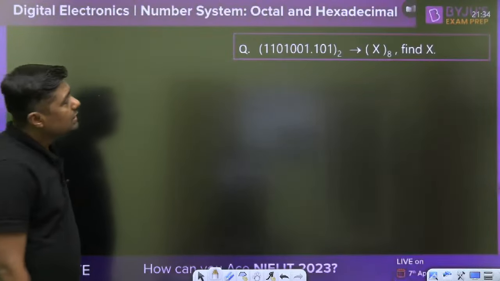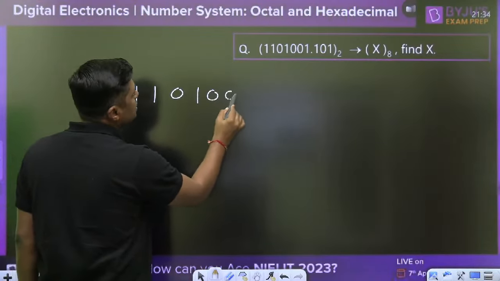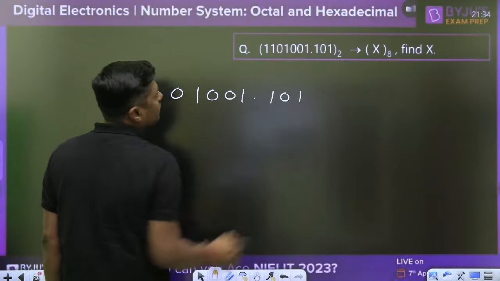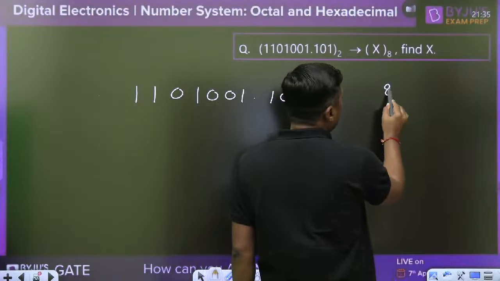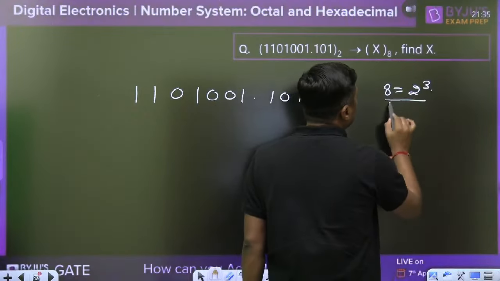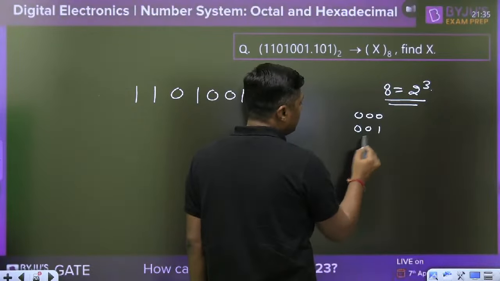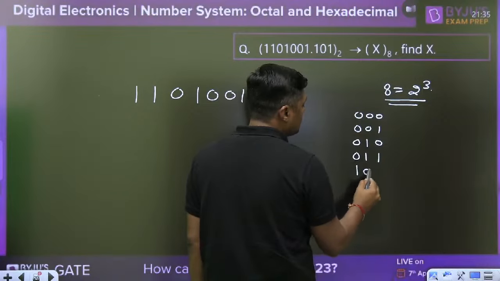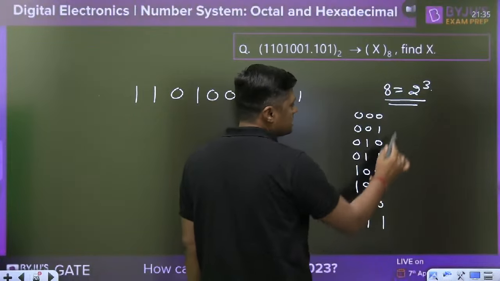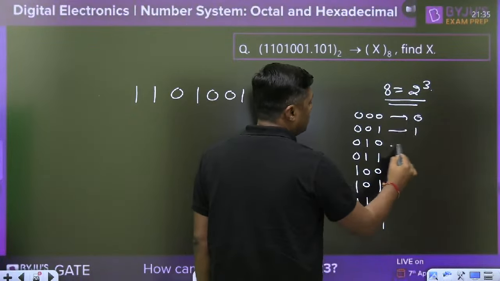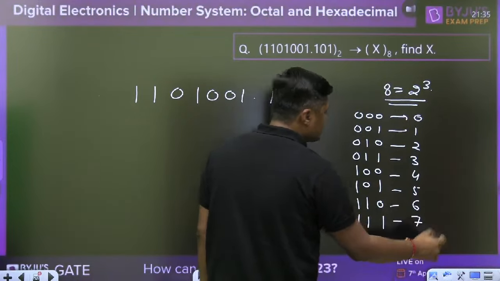First of all, this number is given: 110.101. Convert this binary number into octal. Since 8 is equal to 2 to the power 3, you have to make groups of 3. And remember the 8 combinations: 000, 001, 010, 011, 100, 101, 110, 111. These are 0, 1, 2, 3, 4, 5, 6 and 7.